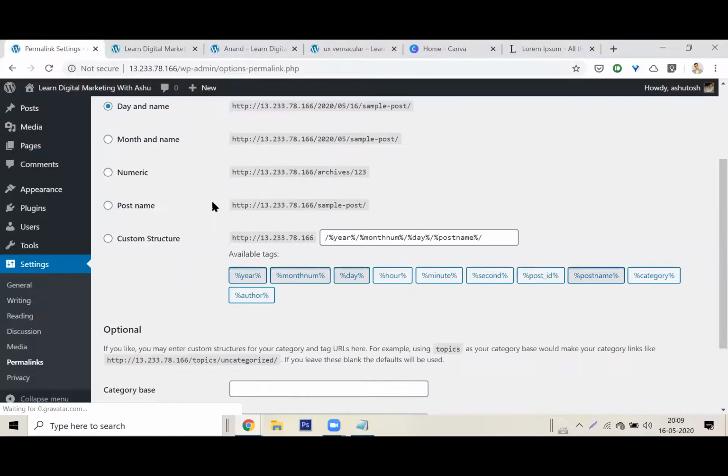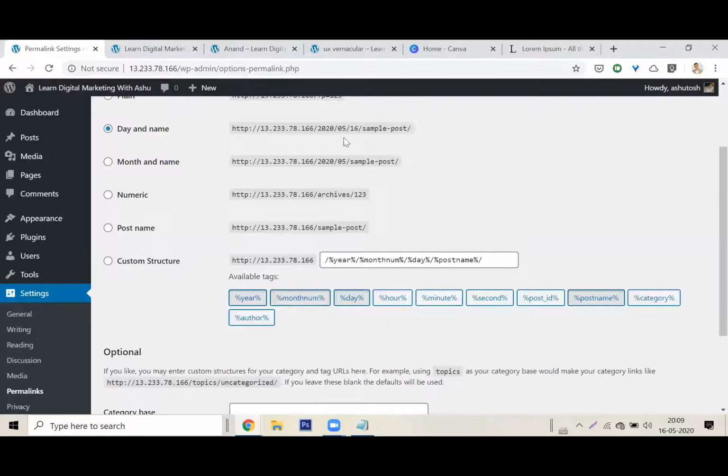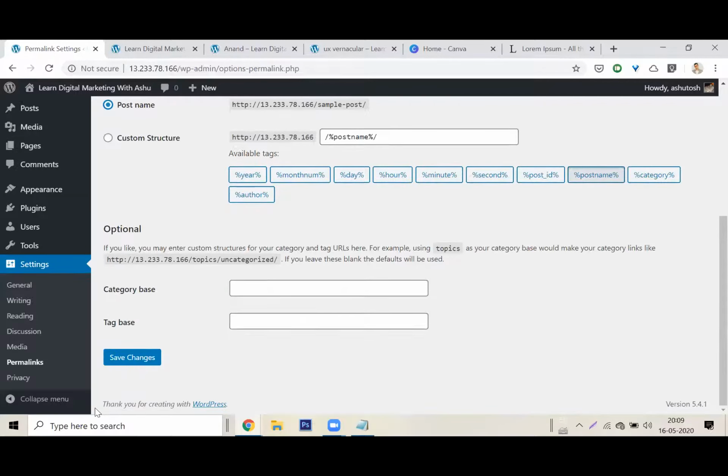You must have seen it. Sometimes it comes as the day and the name, the day the post was set up. Don't think about it so much right now. I want to default this to the post name. So whatever is the name of the post or the page will be used there. Let's not be confused. Let's just click on save changes.